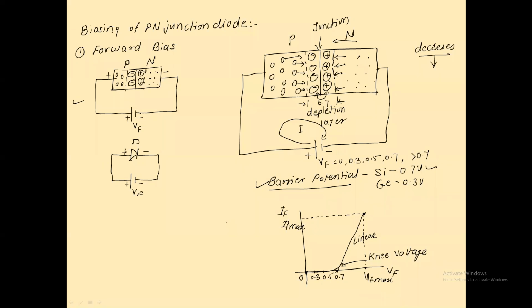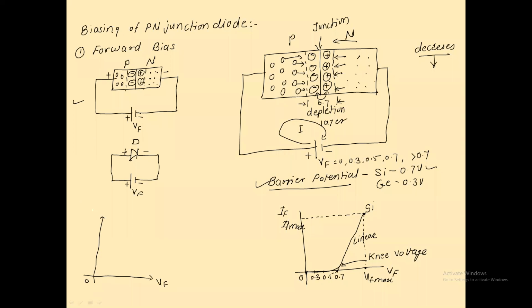Now, if you observe, you can easily say that in a forward bias, the current can easily flow through the diode, and this is the graph for the silicon diode, because up to 0.7 no current will flow. If I want to draw the graph for the germanium diode, what is the barrier potential for the germanium?